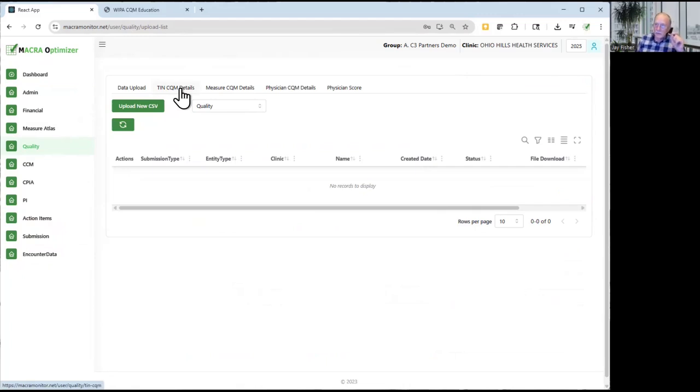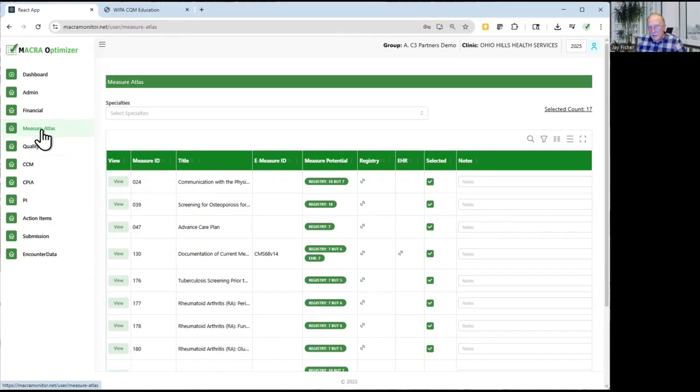But the other issue that I want to address is how do I know for each measure that I'm responsible for, what are the things that cause an encounter to fall within the measure? And once I've identified a measure and then an encounter has been within the measure, what are the codes that I need to apply to make sure that the measure is correctly accounted for? And for that, you want to click on this link that says Measure Atlas. Now, within the Measure Atlas, you're going to see a list of all of the measures that CMS offers, and they're going to be listed here numerically. You'll be able to look each of those up to find out what are those rules.